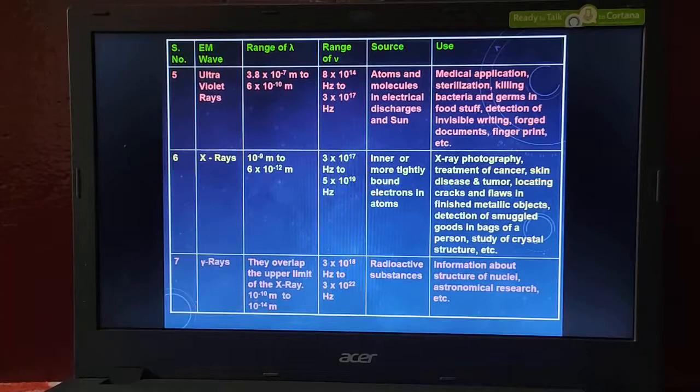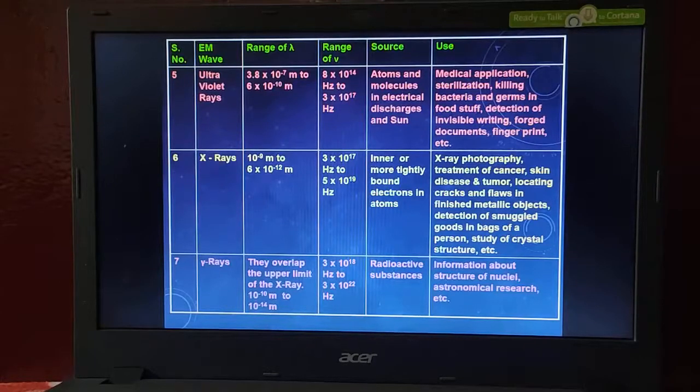Okay. Next, the last thing is gamma rays. What are the uses of gamma rays? Where are we going to use them? They are used in nuclear power plants. In our nuclear power plants, we are going to use these gamma rays. And gamma pens are there.